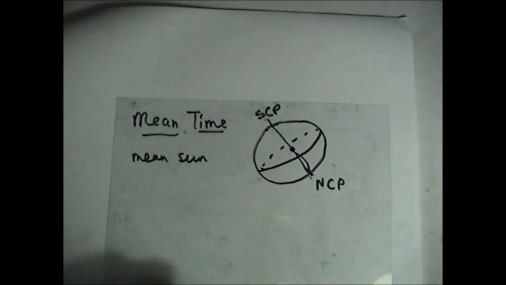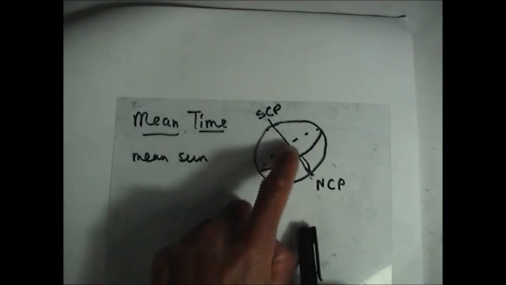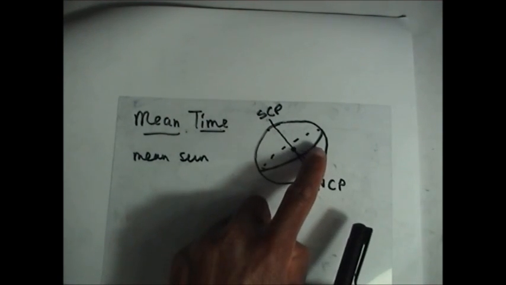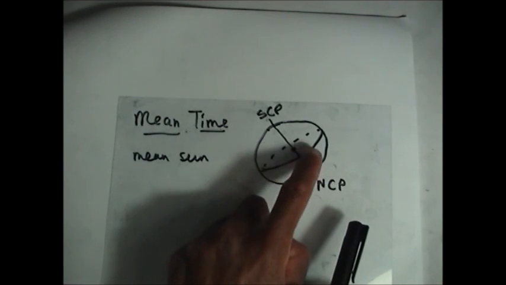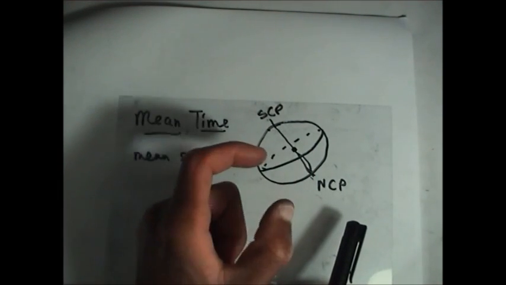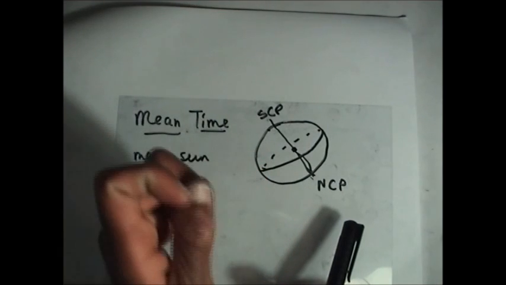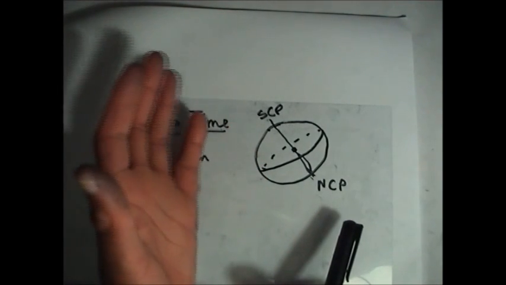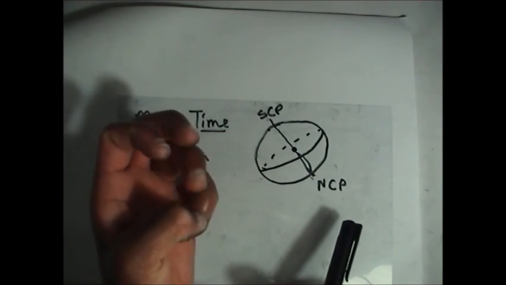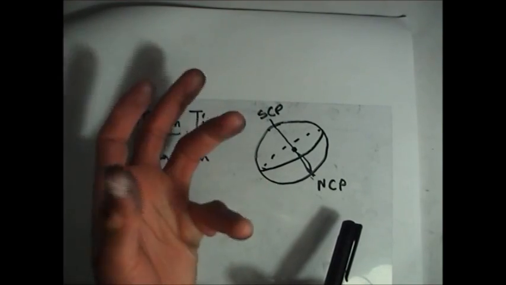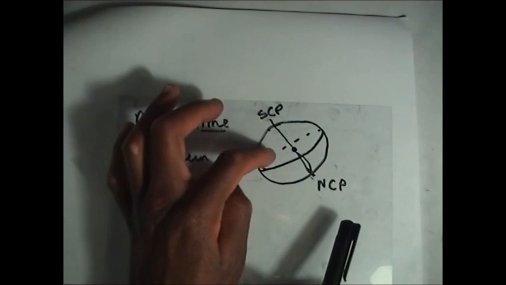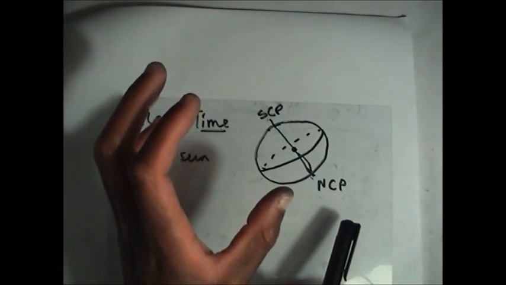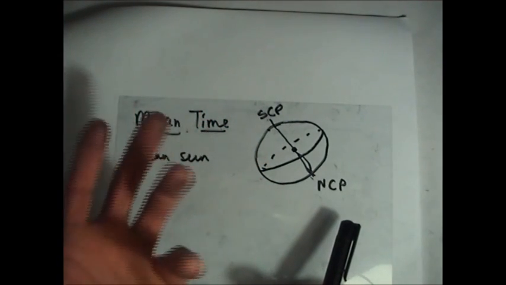The problem with the normal sun, the solar sun that we have, is that it travels on a path that is at an angle to the celestial equator, called the ecliptic. That introduced some errors in the calculations. Just like you remember when we were dealing with sidereal time, we said one of the effects of the sun being at an angle is that stars move differently to what we expect.